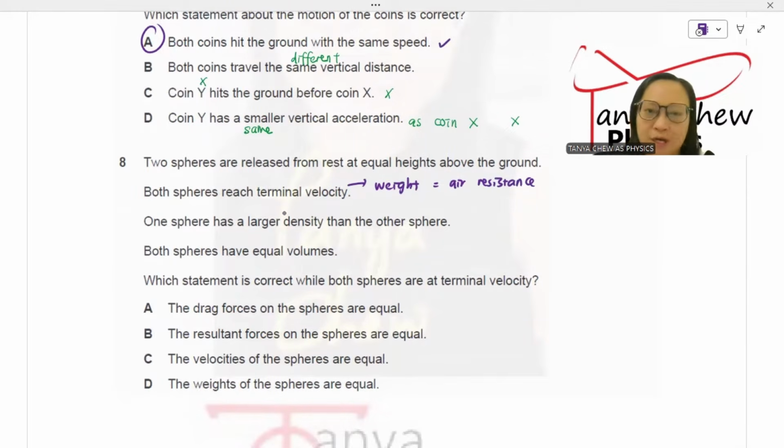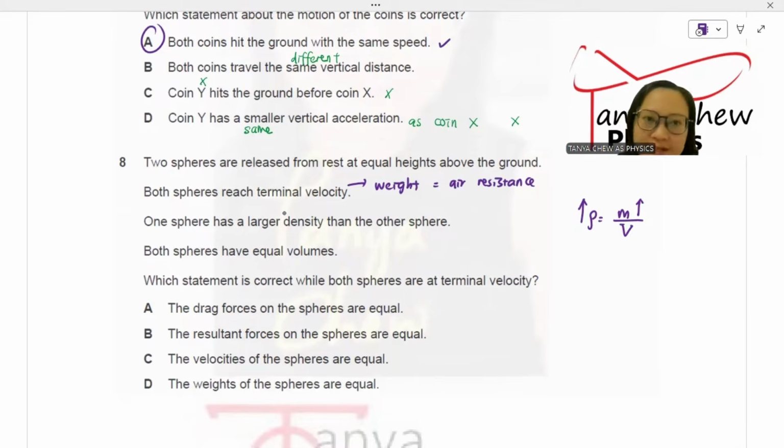One sphere has a larger density than the other sphere. Both spheres have the same equal volume. So density is equal to mass over volume. Since both spheres have the same volume, the one of higher density has higher mass, because density is directly proportional to mass when the volume is constant. Right? Which statement is correct while both spheres are at terminal velocity?